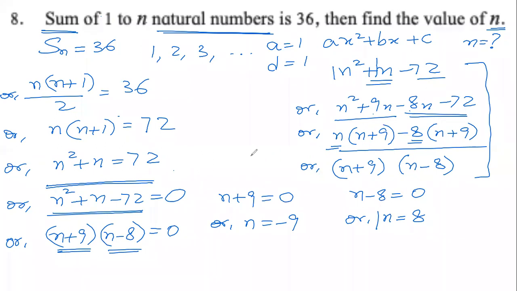For this question n equals 8. This is how we find. This is how we use algebra. This is how we use the knowledge of quadratic polynomials that we gained last year to solve this question. So it means if you take the first n natural numbers, the sum will be 8. Let us quickly see if it actually happens. Just saying is not enough, we also have to check whether it has happened or not.